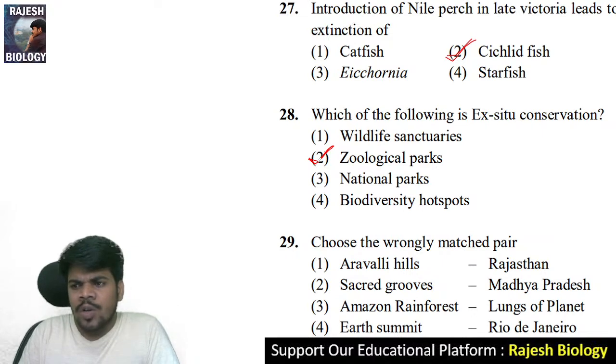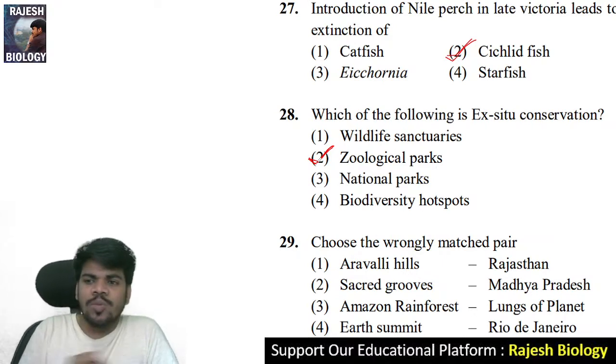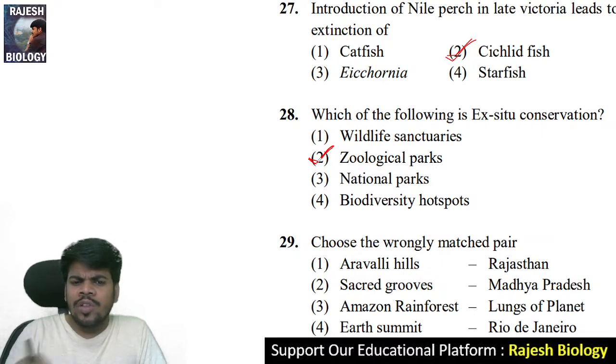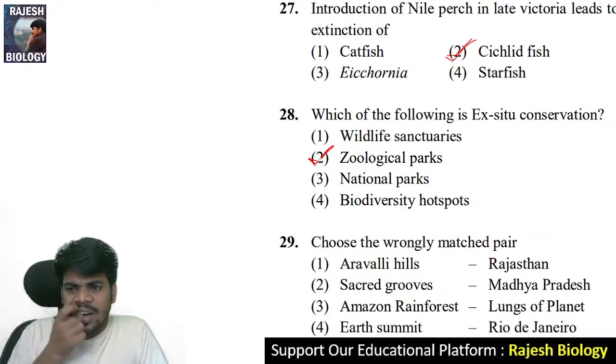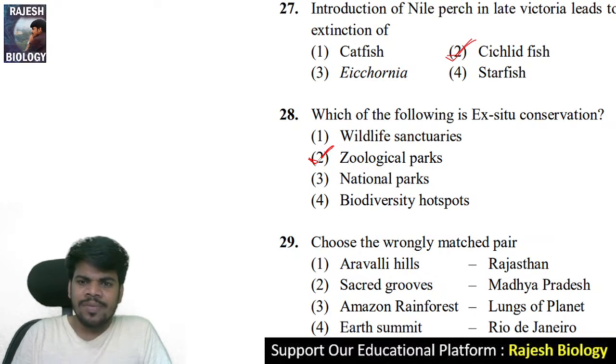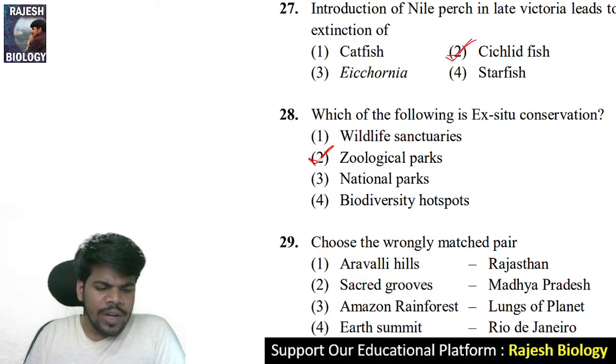In national parks, they leave some deer for the predators. The predators hunt in the national parks. They are not going to give meat to the wild animals. The wild animals run and hunt on their own, and they eat in national parks. Come to the 29th question. Choose the wrongly matched pair.